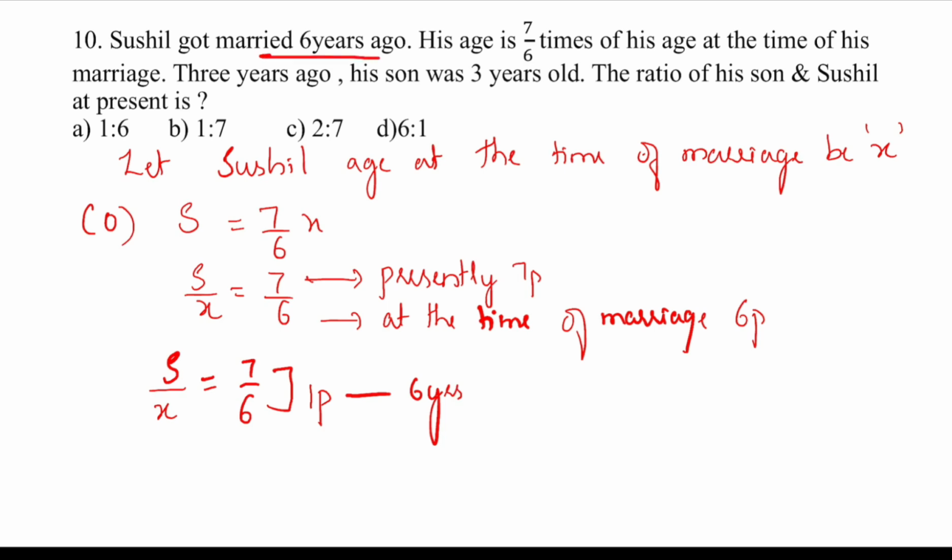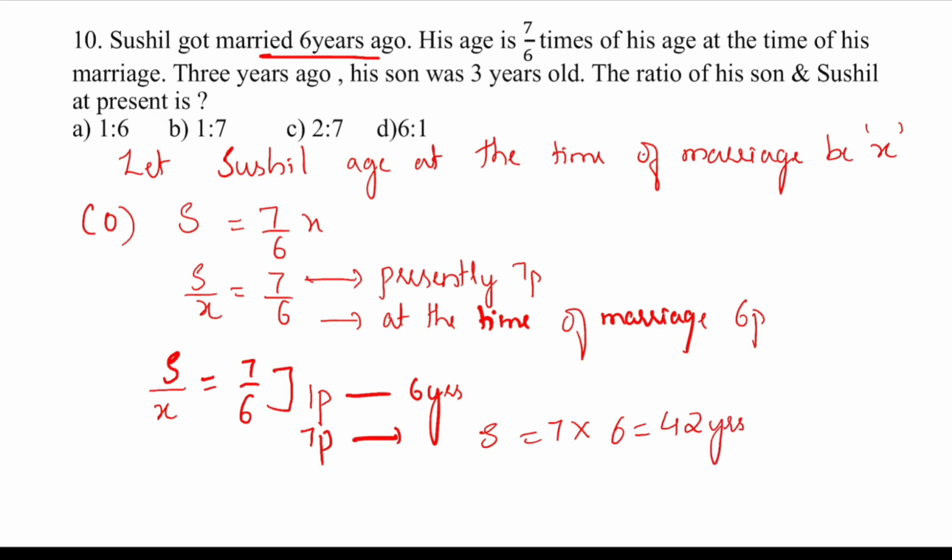So if one part is 6 years, what is the ratio of his son and Sushil at present, they are asking. Presently we know that Sushil is 7 parts. So if one part is 6 years, 7 parts will be how much? 7 into 6. So Sushil is equal to 42 years. Presently Sushil is 42 years.